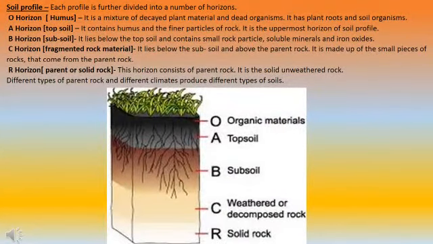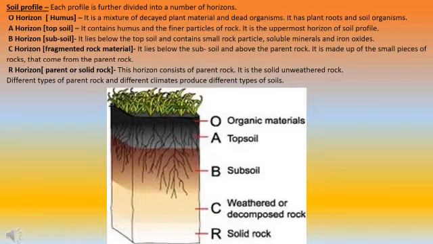Next in this module, we are going to discuss the soil profile. Students, you must be wondering what a soil profile is. Soil profile is a division of the soil into layers of origin. The soil on which we are growing crops is divided into certain layers, and these layers are considered horizons. The horizons are divided into five categories: O horizon, A horizon, B horizon, C horizon and R. So we are going to discuss these in detail.